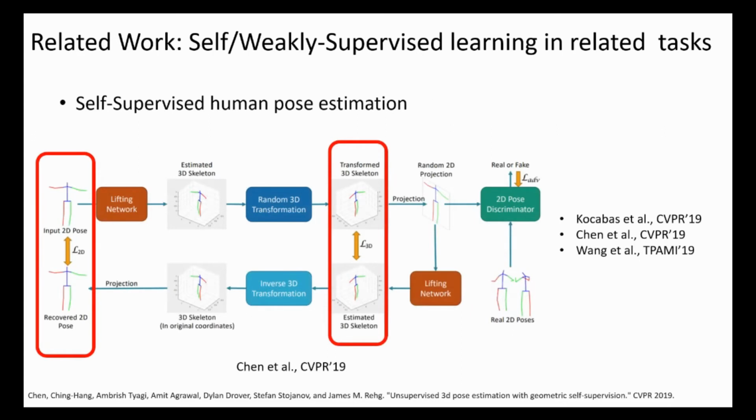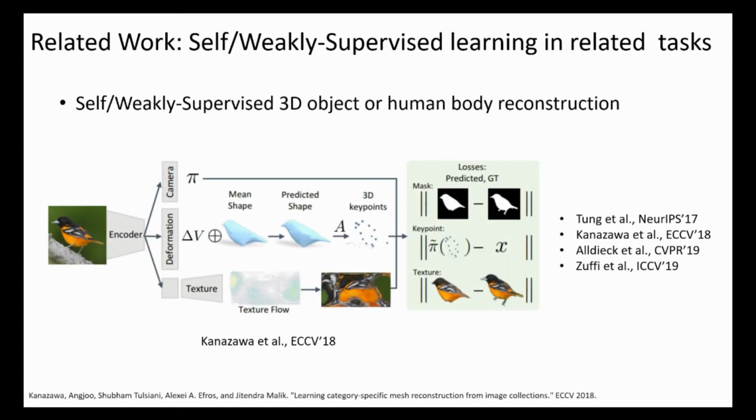In 3D human pose estimation, the self-supervision can be achieved by multi-view geometry or 2D-3D consistency via keypoint lifting and reprojection. In 3D object reconstruction and human body reconstruction, self-supervision can be enforced by leveraging neural rendering and optimizing 2D losses.